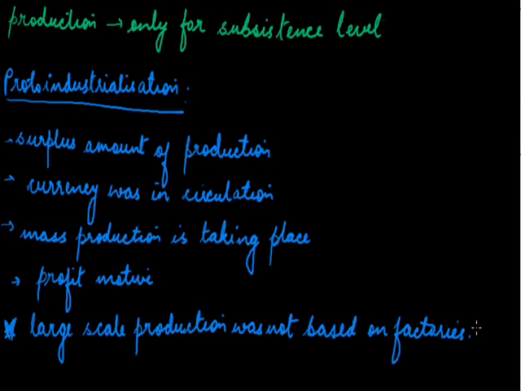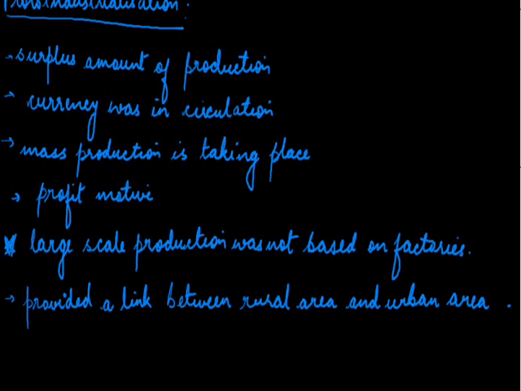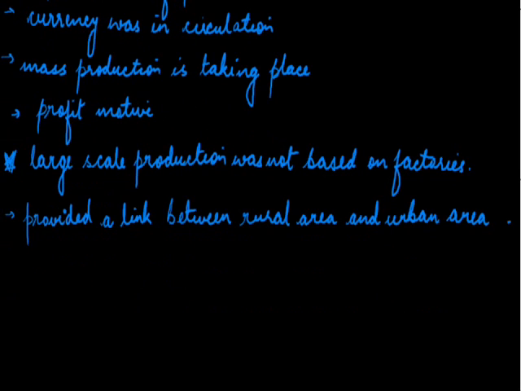And in industrialization, specifically we have the concept of setting up of the factories or mills, people migrating from rural area to urban area in search of employment, because urban centers were the hub of industrialization. Another important feature of proto-industrialization was it provided a connectivity or a link between the rural and the urban area. In a later lecture, we will discuss why Europe was the place where industrialization took place.